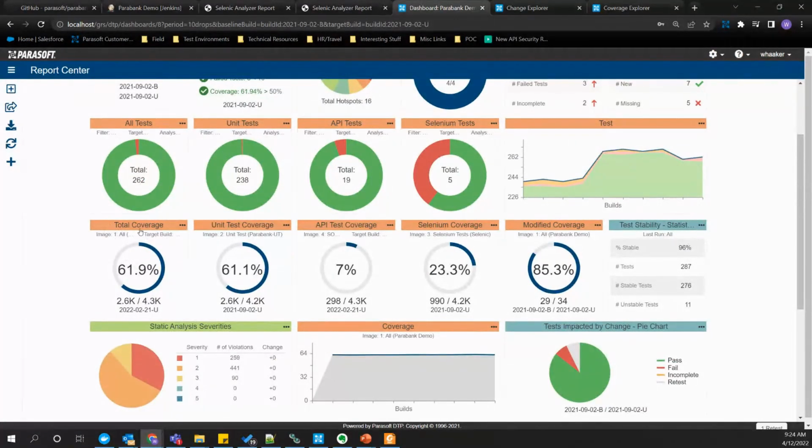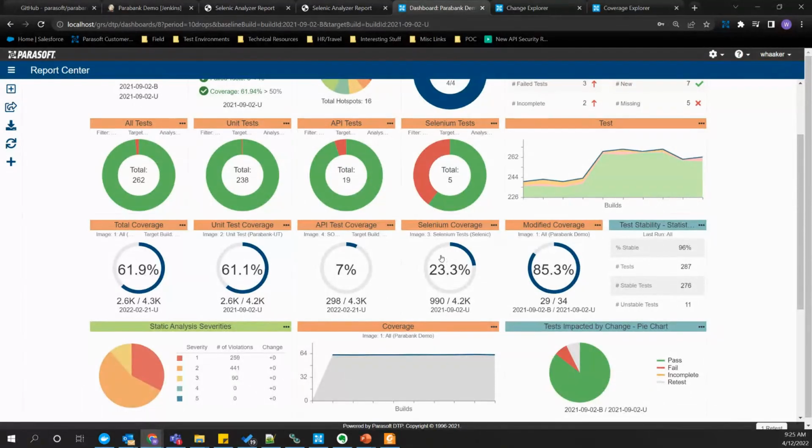And so here we can see I've got total code coverage for the Parabank application. So this includes unit testing code coverage, API testing code coverage, or Selenium testing code coverage. And we could even configure code coverage to come from manual testing.